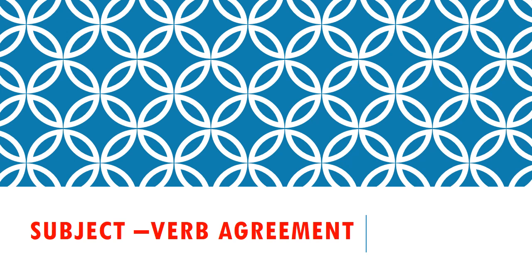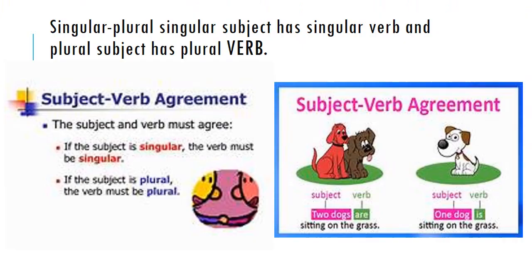Subject verb agreement. Today we are going to do subject verb agreement. There is one rule: if a subject is in singular form, then the verb is also singular, and if the subject is plural, meaning many, then the verb also follows plural.